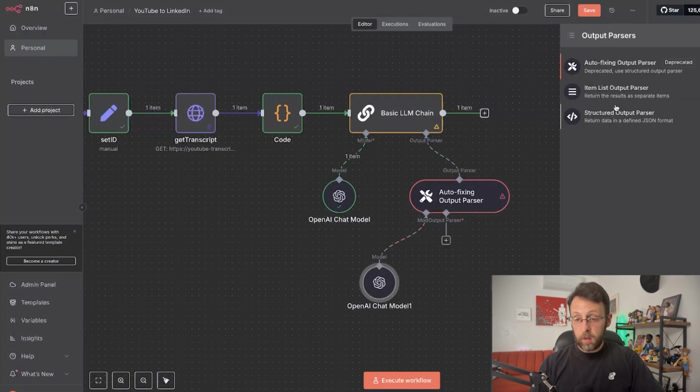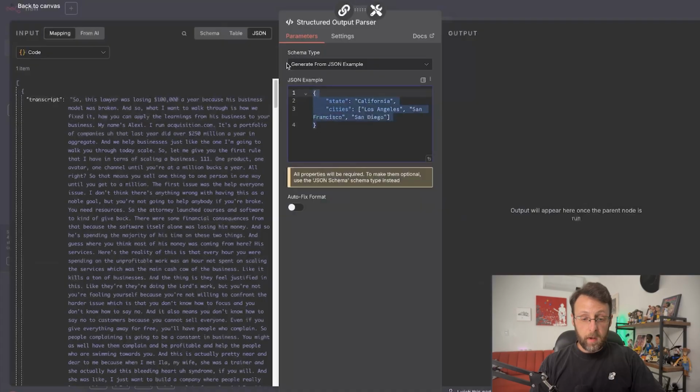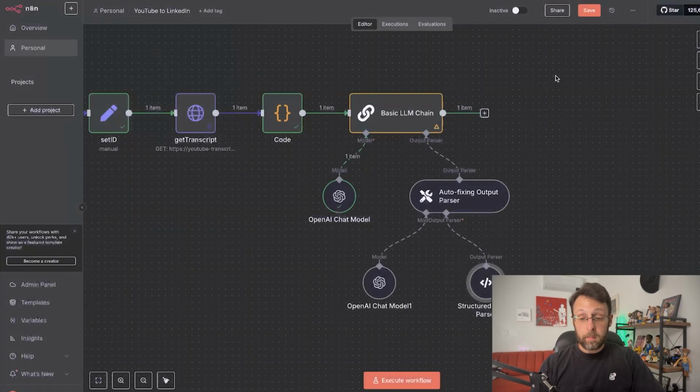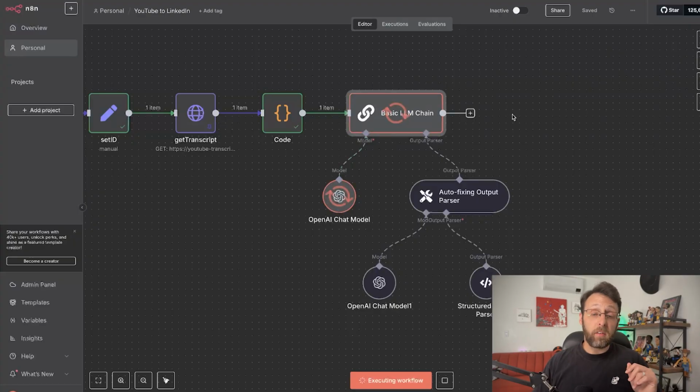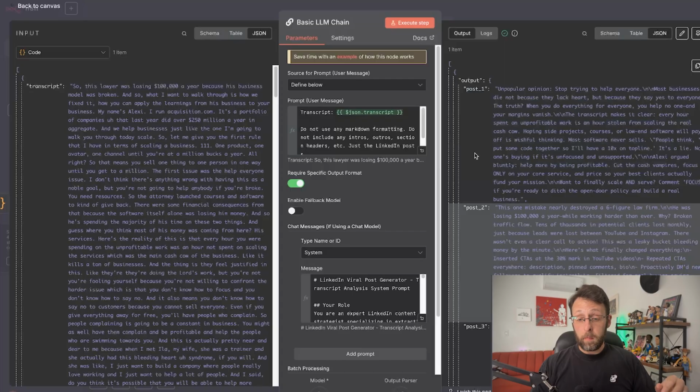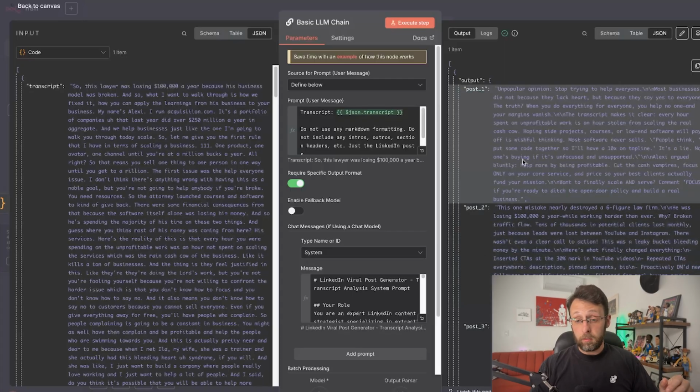Come to the output parser, go to the structured output parser, and now I can just paste in this expected format. So if I go ahead and click save now, and we can go ahead and run this, and let's see what the system outputs and if it's in our proper format. And so now if we come in here, we can see we have post 1, post 2, and post 3.